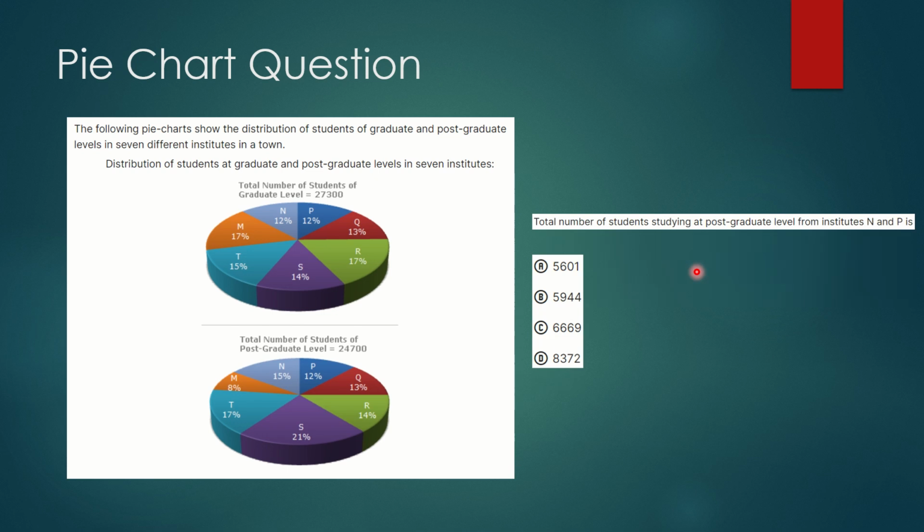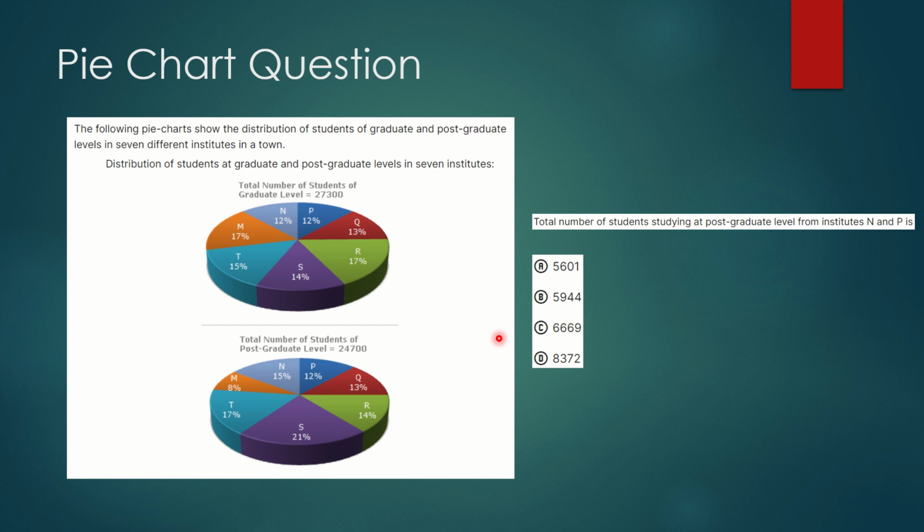Now let's come to the second question. Total number of students studying at post-graduation level from institutes N and P. So this looks like a similar question. Earlier we talked about the graduate level. Now here we are going to talk about the postgraduate level. N is provided as 15% and P is provided as 12%. So N and P, we will just sum up to 27% of 24,700. So 27 by 100 into 24,700. That would provide us our answer.